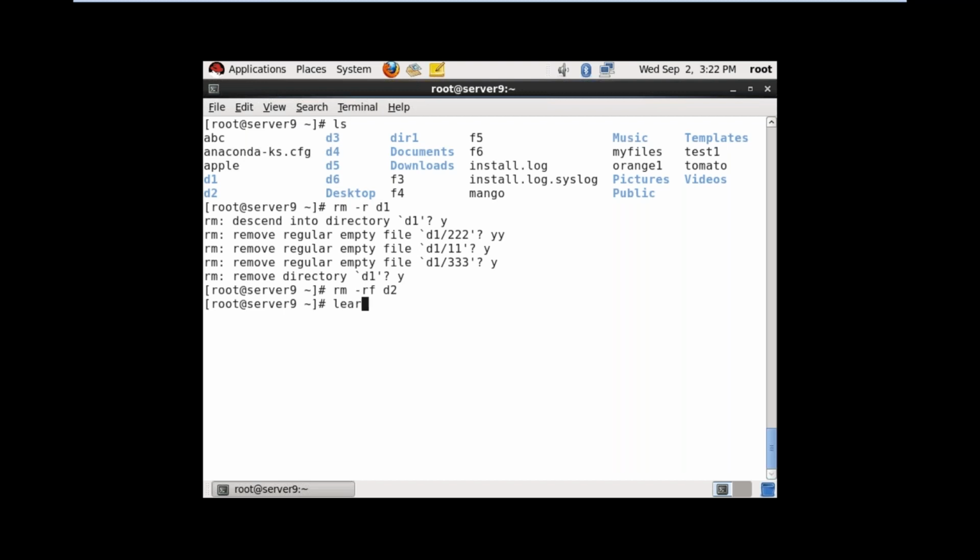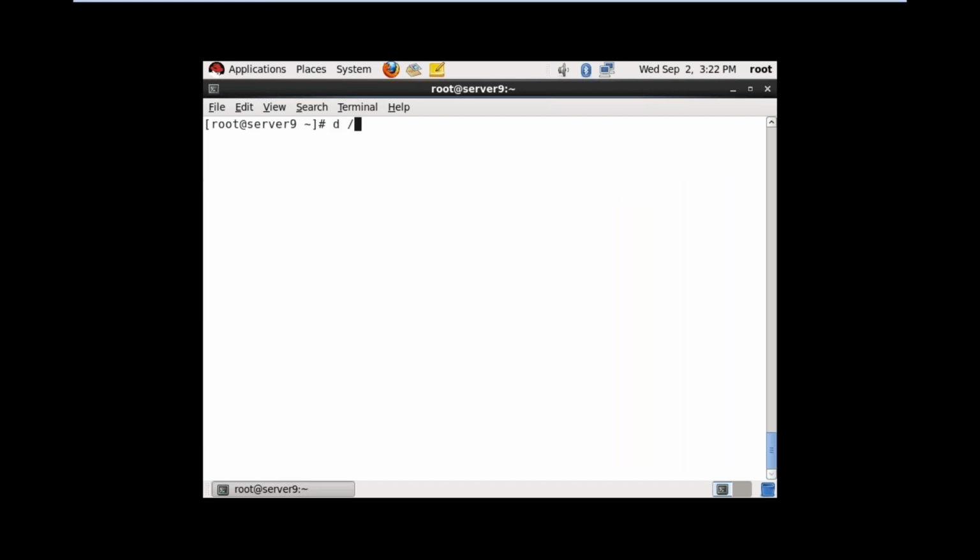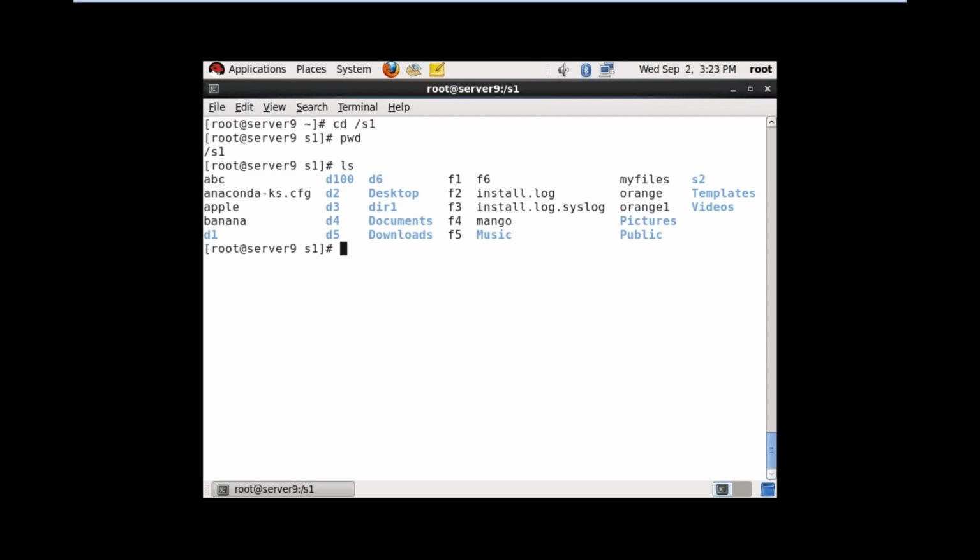This command is dangerous. So I am going to S1 directory because here we copied our data. I want to remove all these things. rm space hyphen rf space star. Now see, nothing is there. So everything is deleted. Like this, you can remove the files and directories by using the command rm.